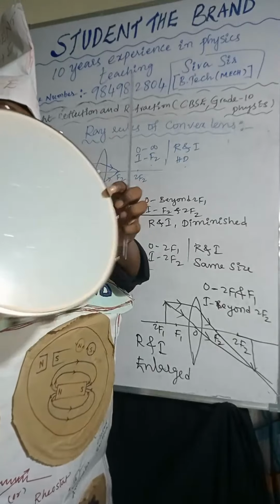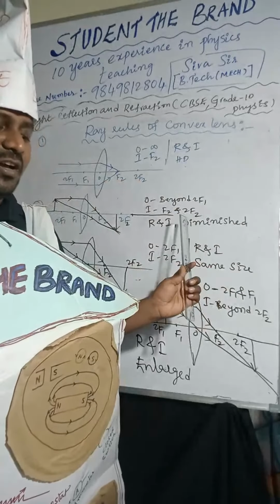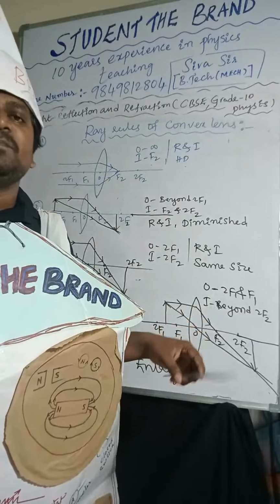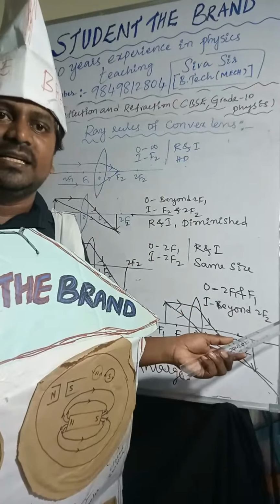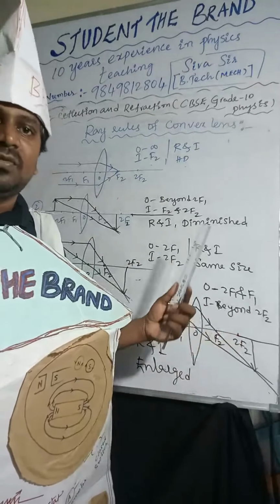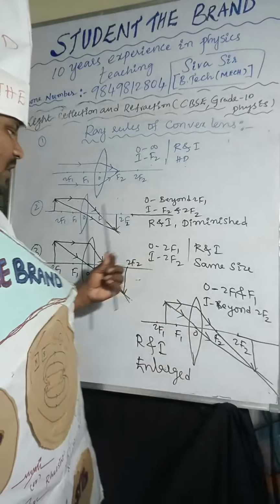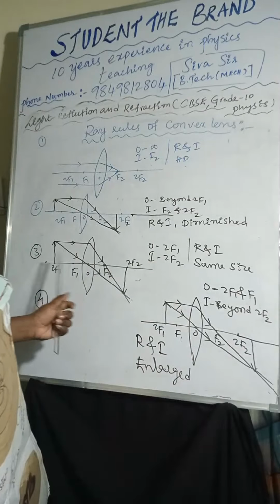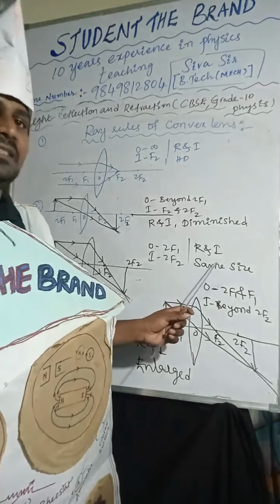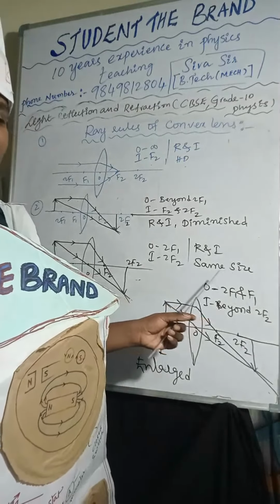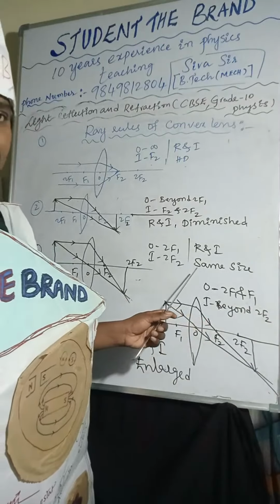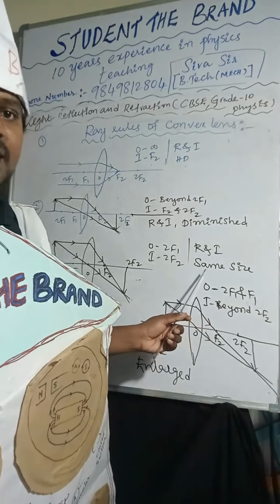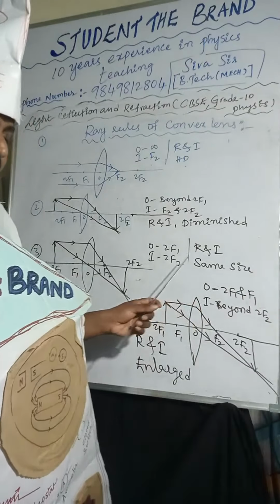Why are we giving background music for this one? Because if the object is placed at C, the image will also form at C. Like, if the object is placed at 2F1, the image will form at 2F2. The nature of the image is real and inverted and the same size. Very very important.